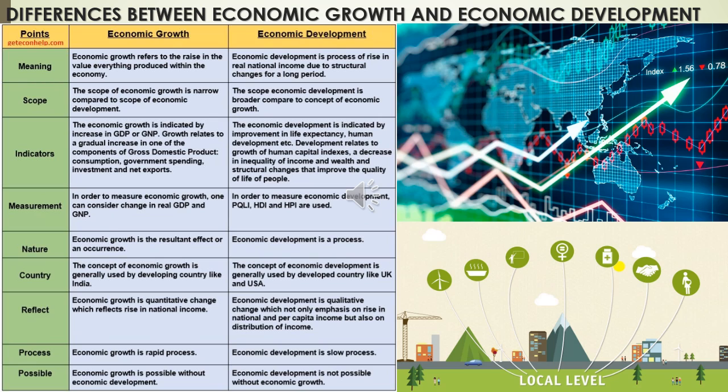But economic development considers the rise in the output in an economy along with the advancement of the HDI index. HDI means Human Development Index, which considers a rise in living standard, advancement in technology, and overall happiness index of a nation. Economic development includes the rise in output of an economy, it also includes economic growth, along with the advancement of the HDI index. That means rise in living standard, advancement in technology, and overall happiness.